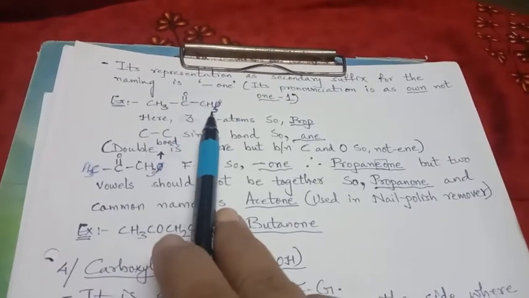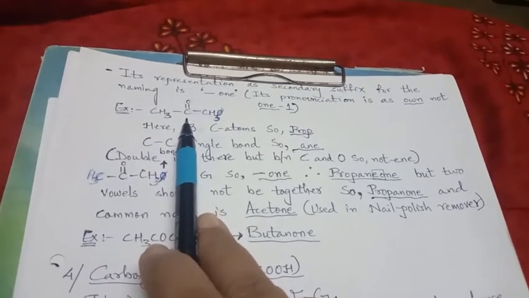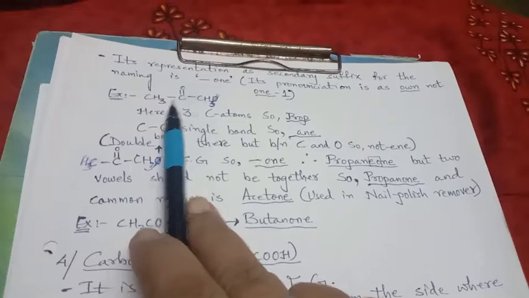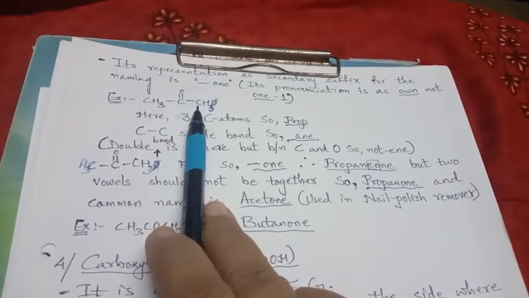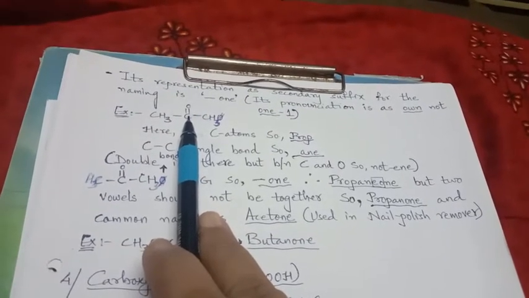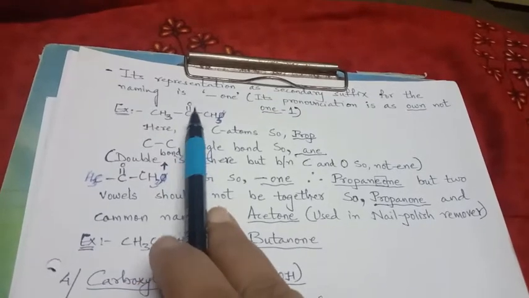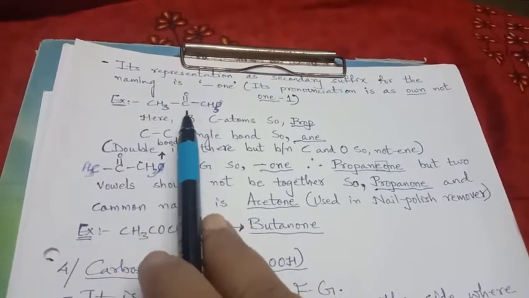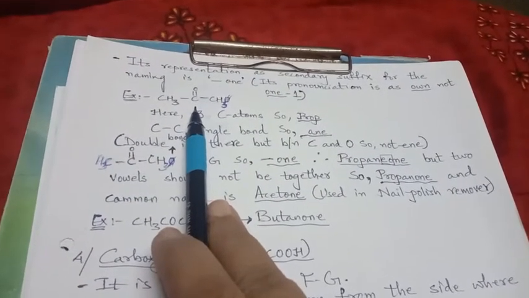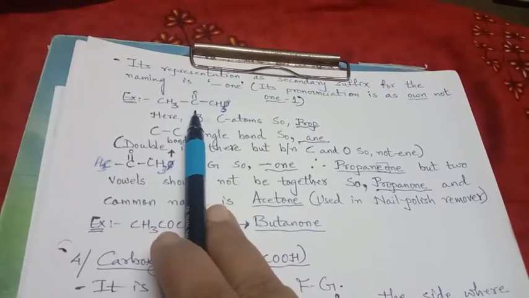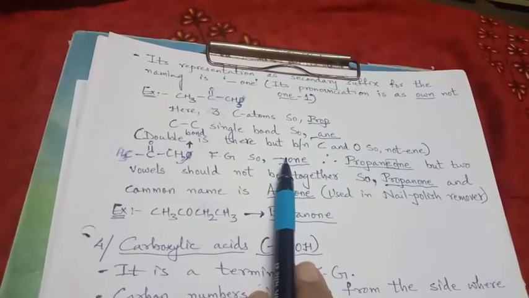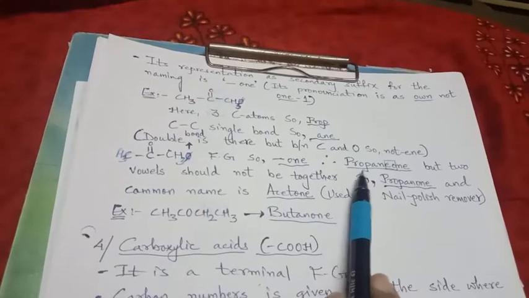So here 1, 2, 3. That means the carbon of the ketone group is also considered in the parent chain. So 3 carbon, prop, carbon single bond, so it is ane. Don't mistake it as ene because of the double bond here. No, this double bond is between carbon and oxygen, not between carbon and carbon. So ane, and as it is a ketone group, ane will take the secondary suffix one. So 3 carbon prop and ketone group, so the name will be propanone.